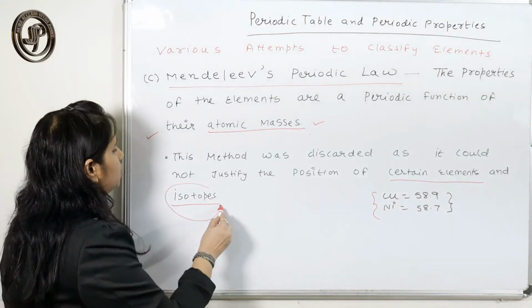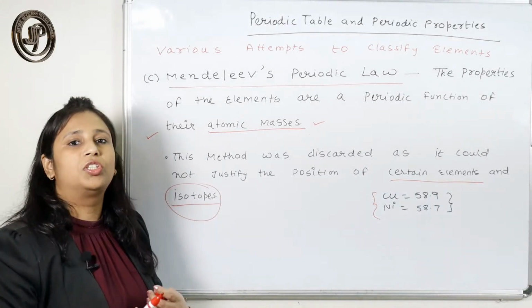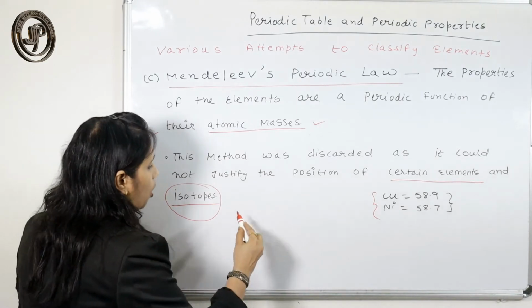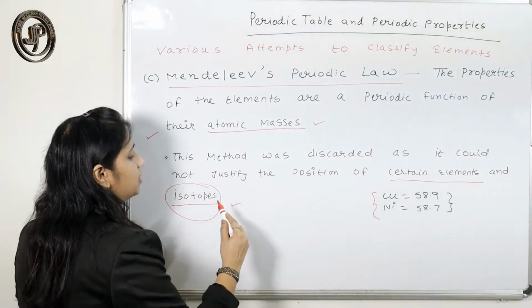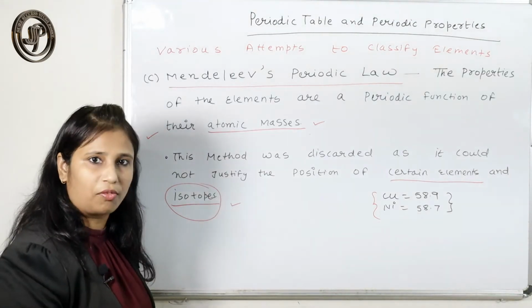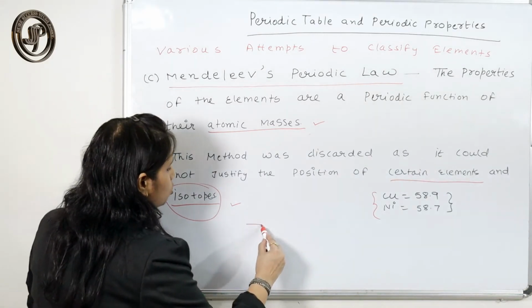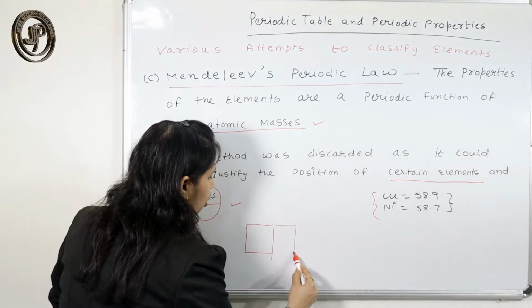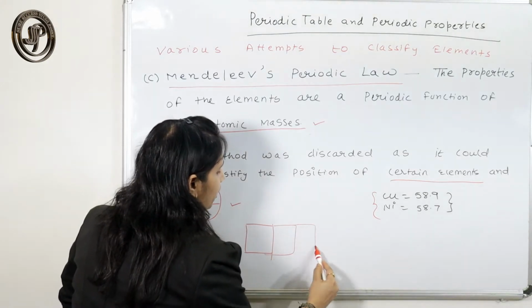Also he could not justify the position of isotopes in the periodic table, as according to him, if the elements are placed in increasing order of their atomic masses, he should give different slots for different isotopes.